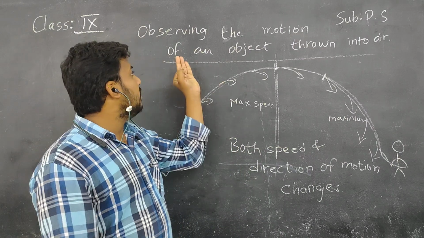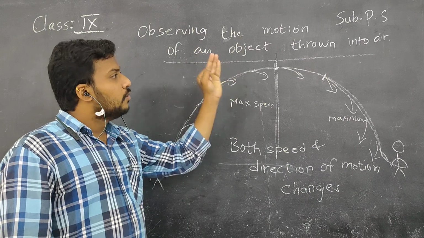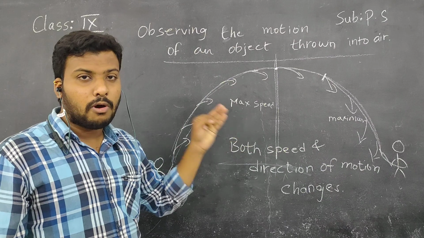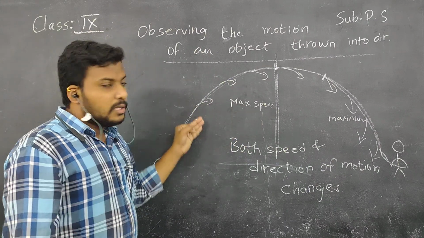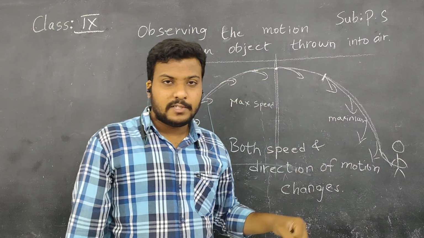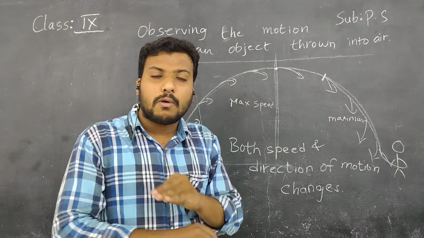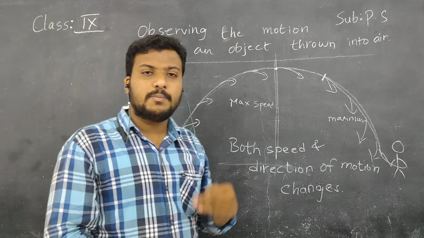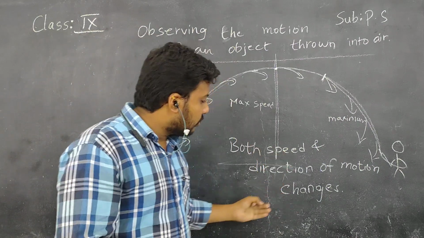Coming to the third activity, observing the motion of an object thrown into the air, like throwing a ball into the air at some angle to the horizontal, the speed and the direction of motion change. It is not constant throughout. It is changing its speed as well as the direction of motion, children.